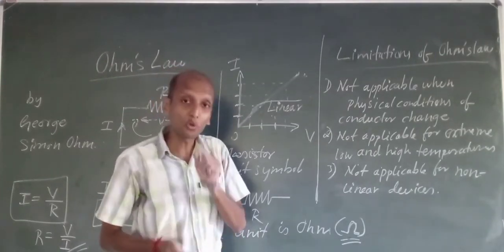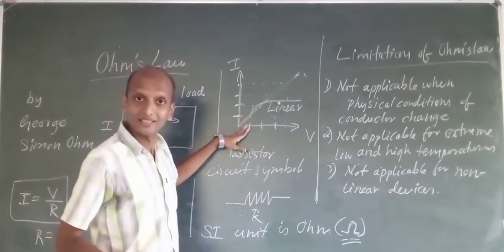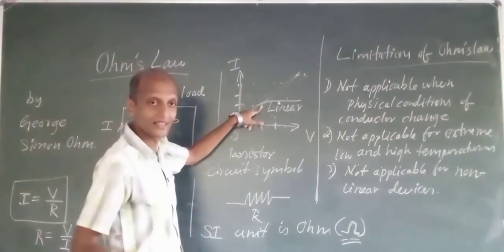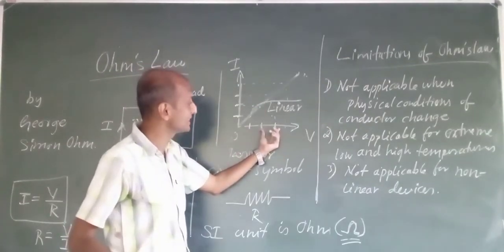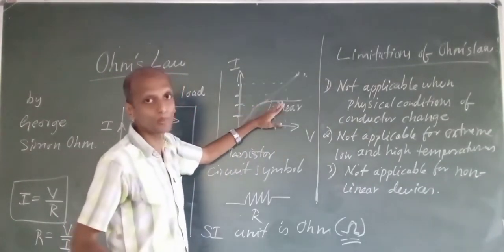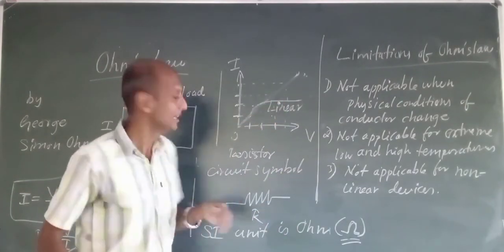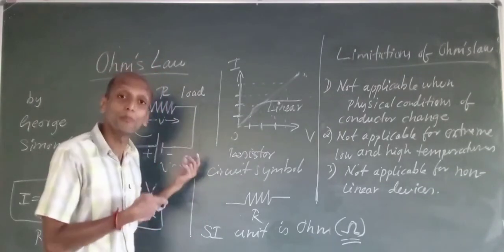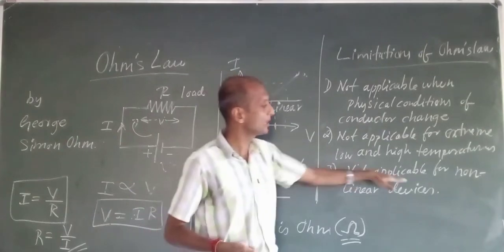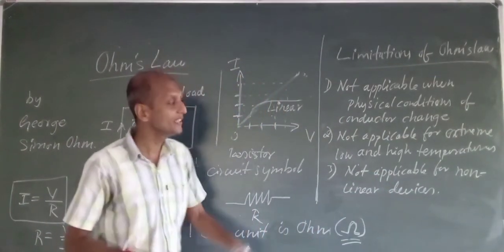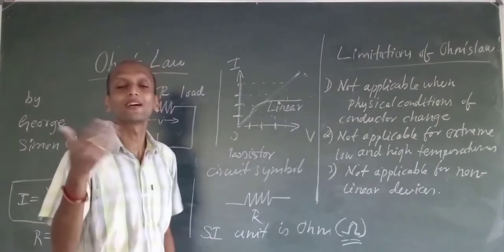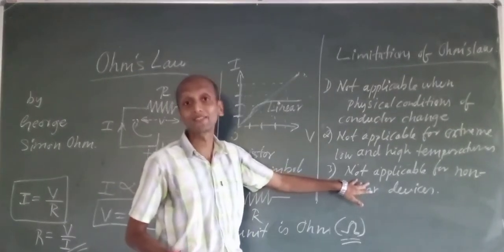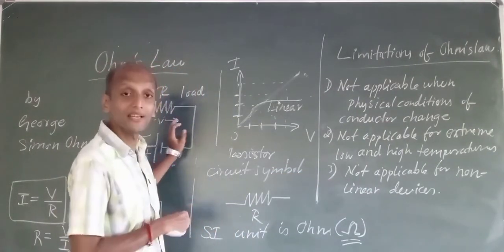In a non-linear device, the graph or VI characteristic won't be a straight line. Till here it is increasing, after that, as I increase the voltage, current does not increase in the same proportion. That means non-linear devices spoil the law. Non-linear devices will not obey Ohm's law, so we can't say Ohm's law is applicable for them. Only for linear devices can I apply Ohm's law.